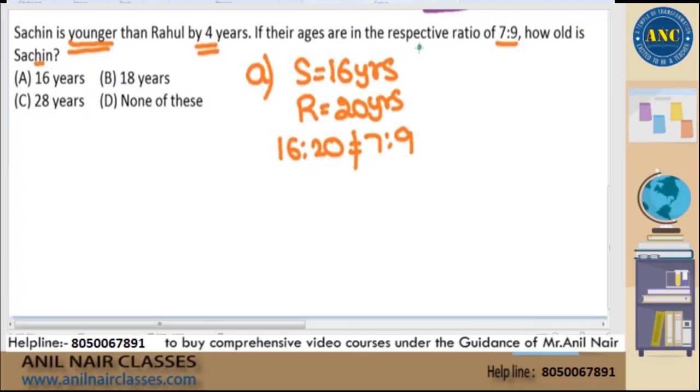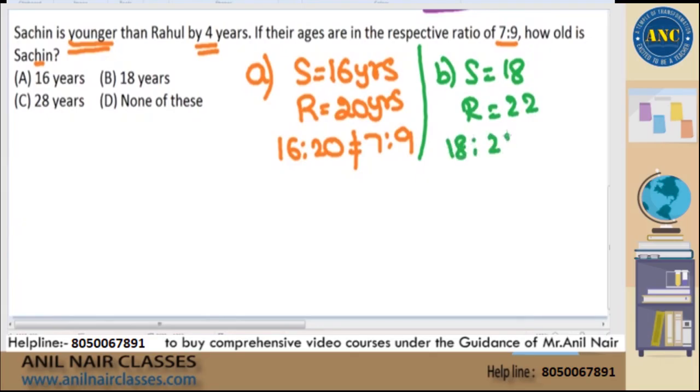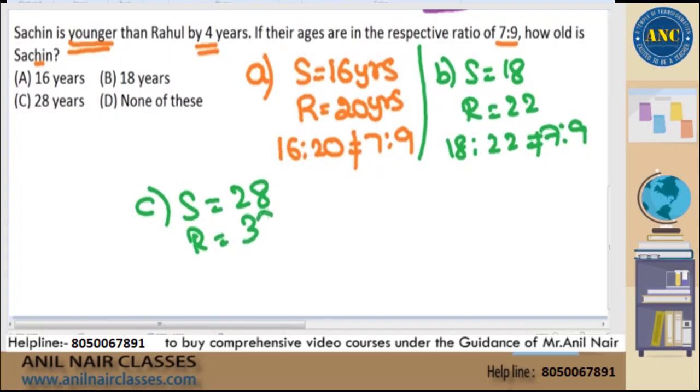Ruled out. Second option is Sachin is 18. Rahul will be 22. 18 is to 22 is also not 7 is to 9. Ruled out. Third option is Sachin is 28. Rahul is 32. 28 is to 32 is also not equal to 7 is to 9. Ruled out. Out of 4 options, 3 are ruled out. Fourth one should be the correct answer. I need not even check the fourth option. I hope it is clear, sir.